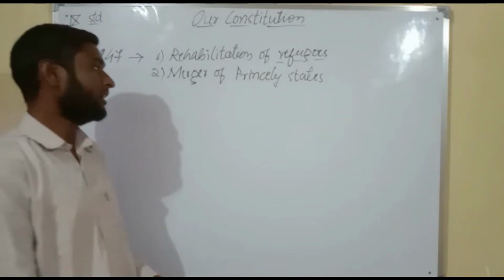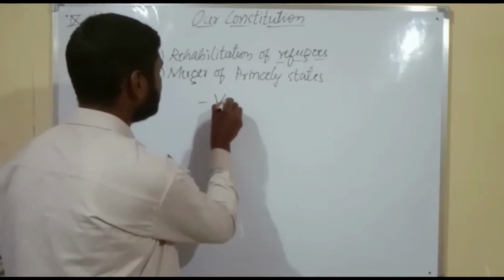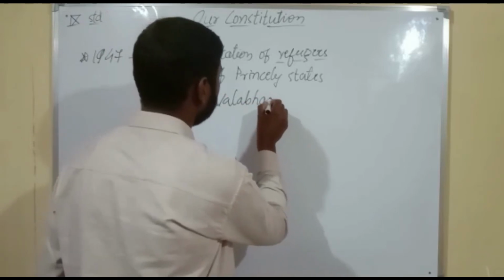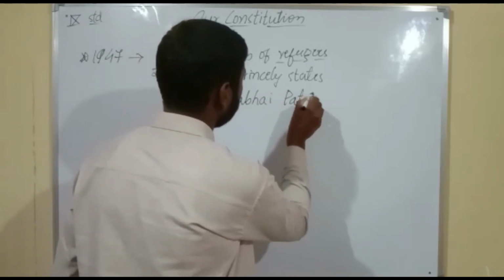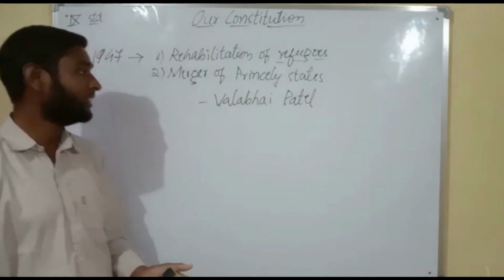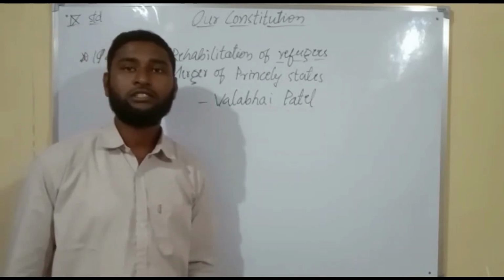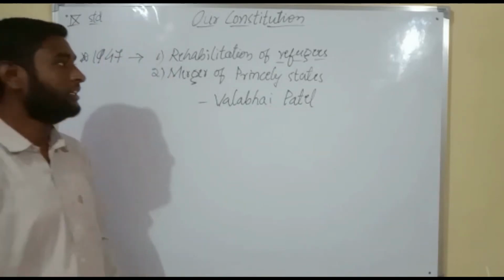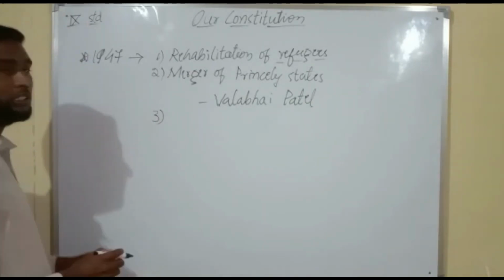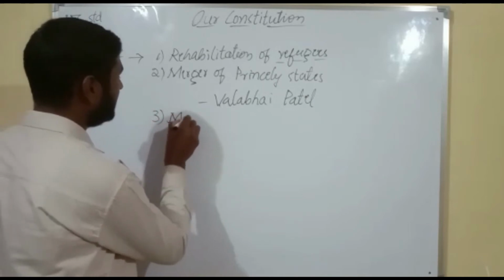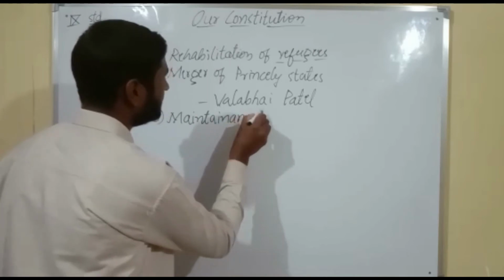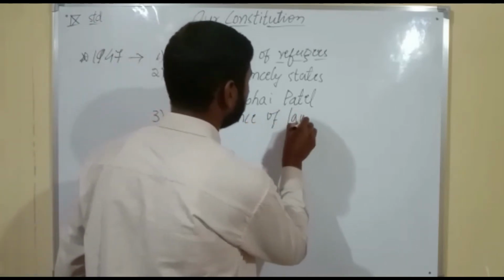Sardar Vallabhbhai Patel was successful in merging all such princely states into the Union of India. That's why Vallabhbhai Patel is called the Iron Man of India. This was the second challenge before the Indian leaders. And the third one was the maintenance of law and order.